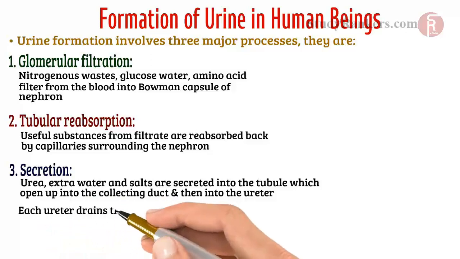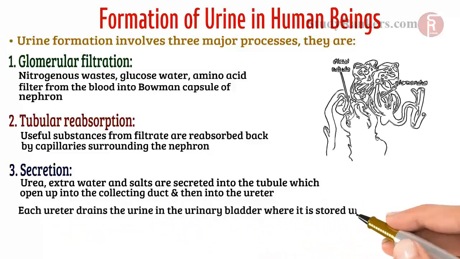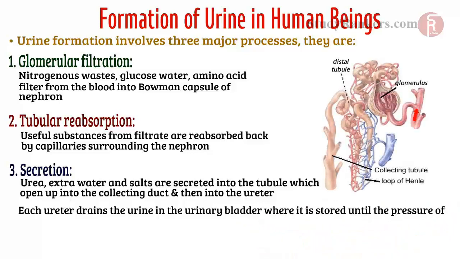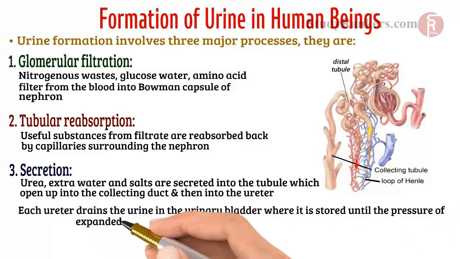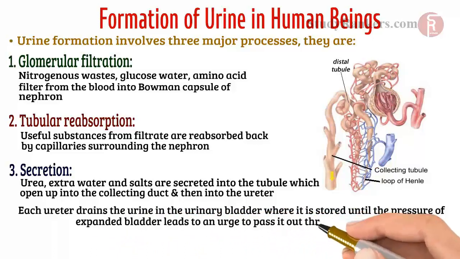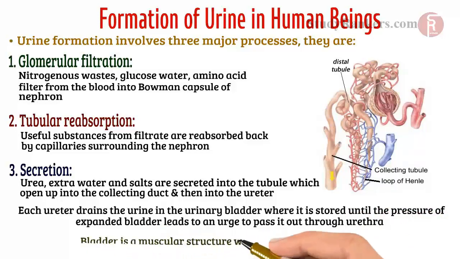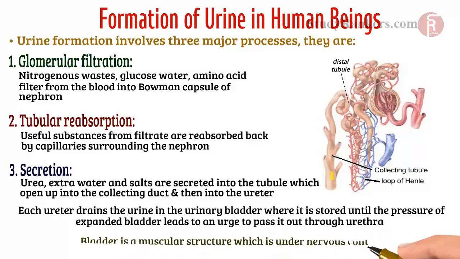Each ureter drains the urine in the urinary bladder, where it is stored until the pressure of expanded bladder leads to an urge to pass it out through urethra. Bladder is a muscular structure which is under nervous control.